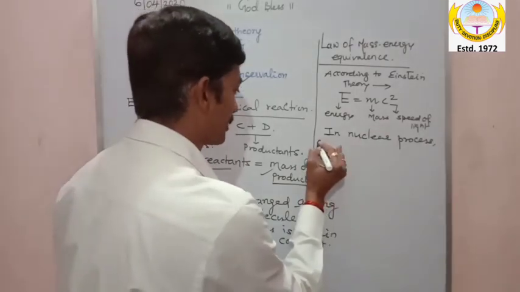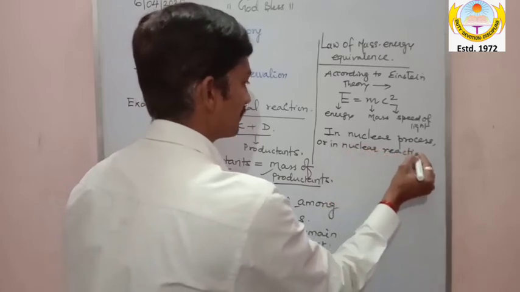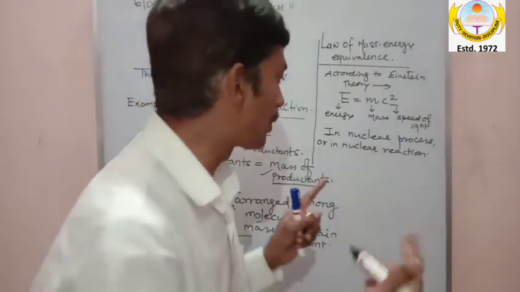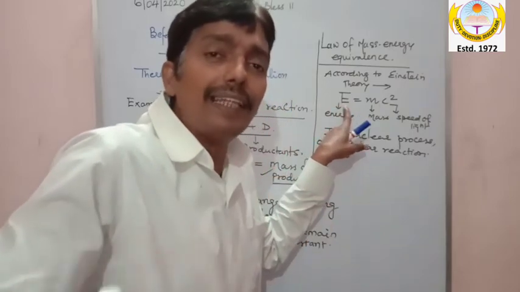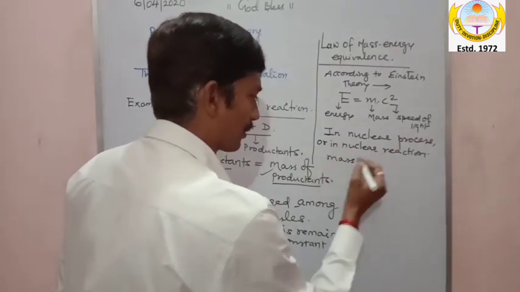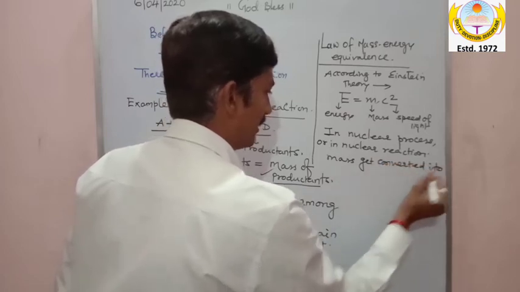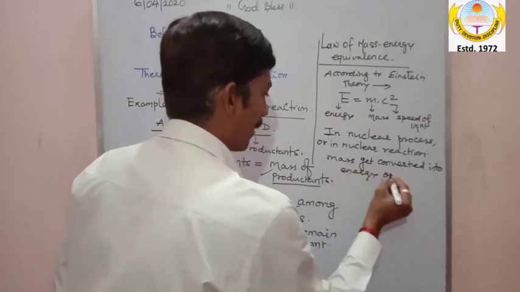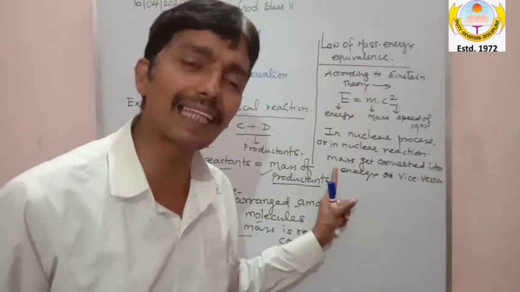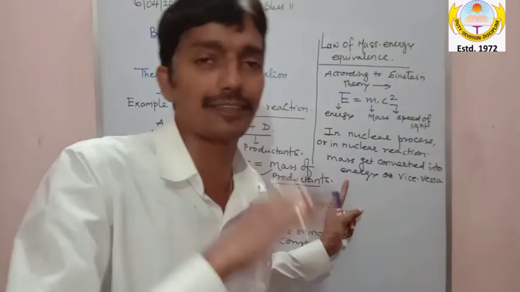In nuclear process or nuclear reaction, my dear, try to understand what happens inside a nuclear process. You will see that energy is converted into mass, right? I write here, mass in nuclear reaction and nuclear process gets converted into energy, and vice versa. What is vice versa? Mass gets converted into energy, or you can say energy gets converted into mass.